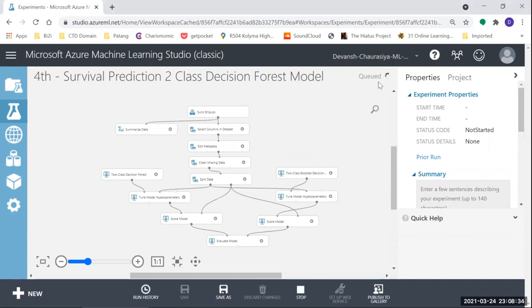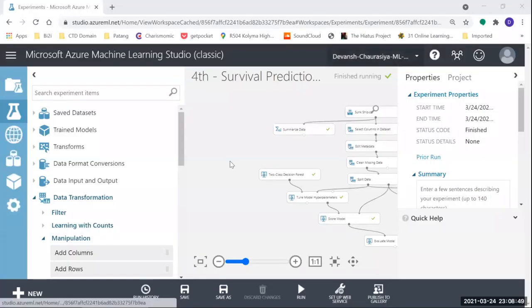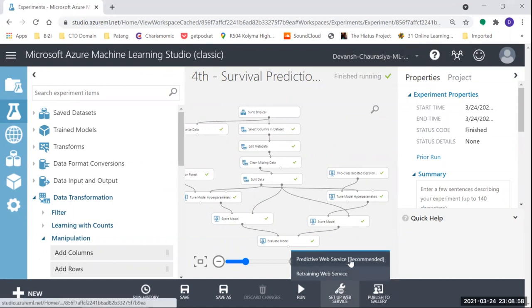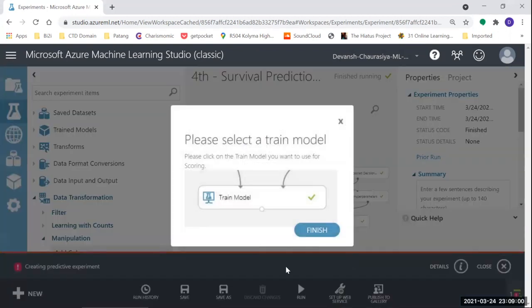Showing queued. Now it has finished running, and I click on setup web service, just hover on that, predict web service recommended.